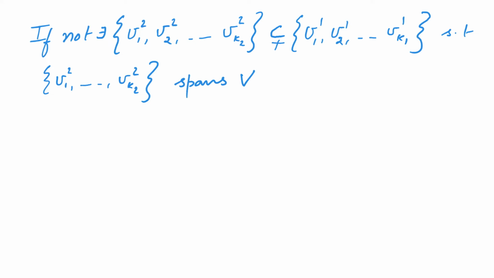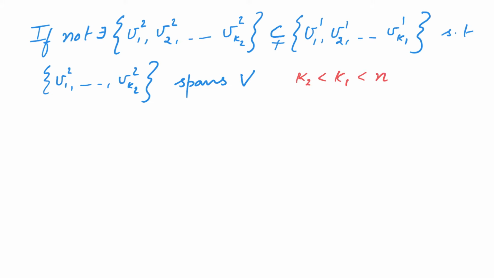If not, there exists a further subset of V11, V12, etc. up to V1k1, and the subset we are denoting as V21, V22, etc. up to V2k2. And this subset is such that it spans the vector space V. Now notice that k2 is strictly less than k1 and k1 was strictly less than n.